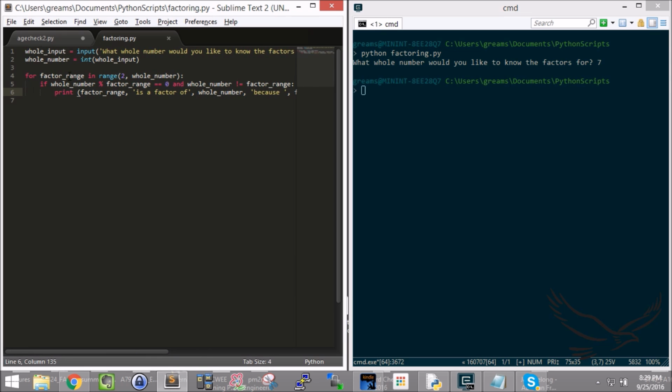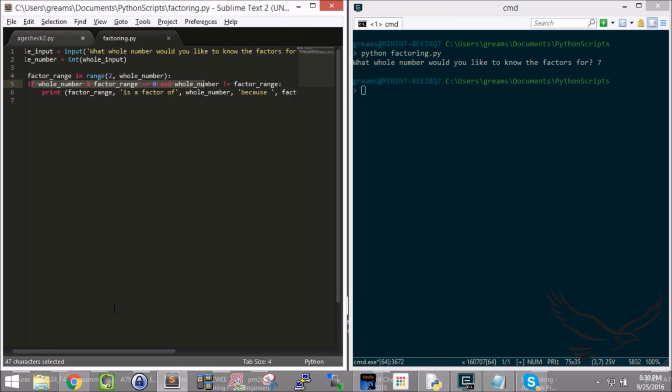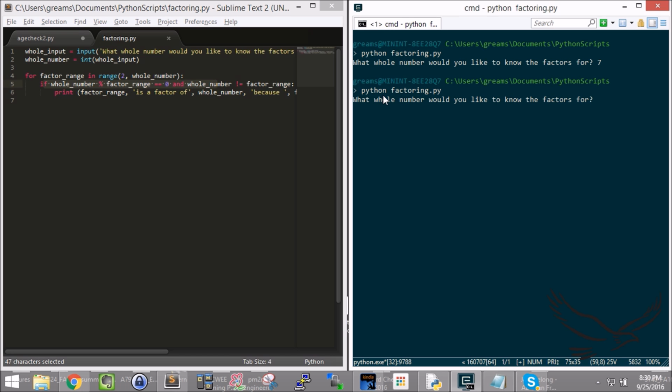So see what happened up here? When I put in a prime number, this if statement is not true. On every number from 2 to 7, this if statement was not true. And let's try a larger prime number, 97. I know that number's prime.